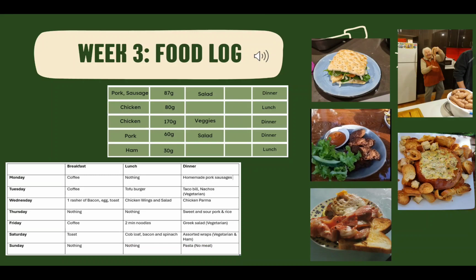My week 3 food log. Here we can see that I did still consume some meats. My goal for this week was to have a primarily vegetarian diet. Unfortunately, as we can see, that was not successful. I did introduce tofu, which is a plant-based protein alternative to a meat product. That was definitely a positive for me.